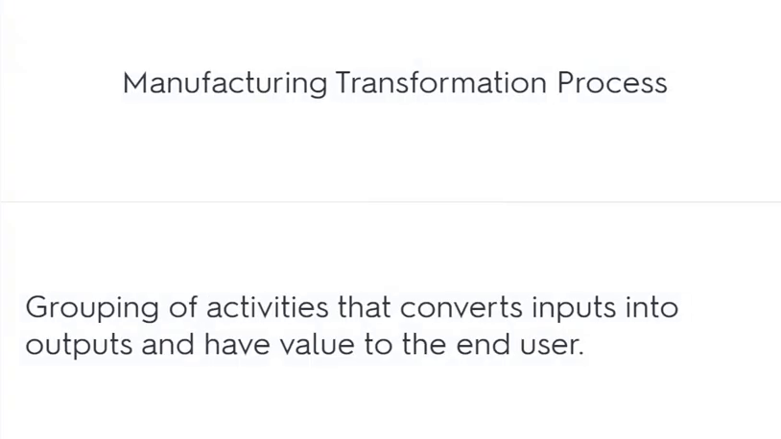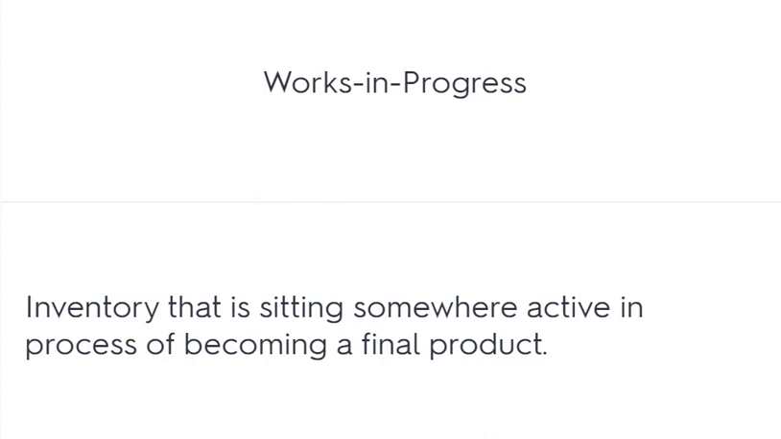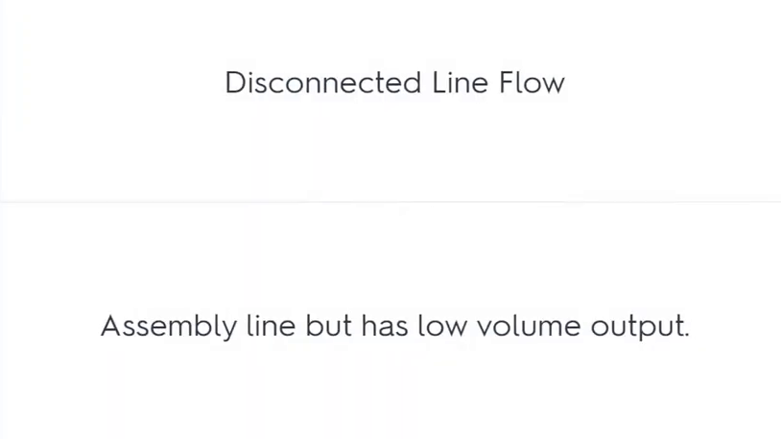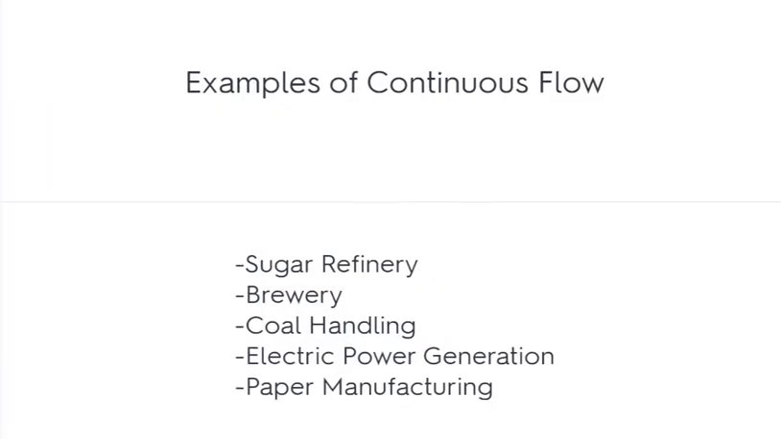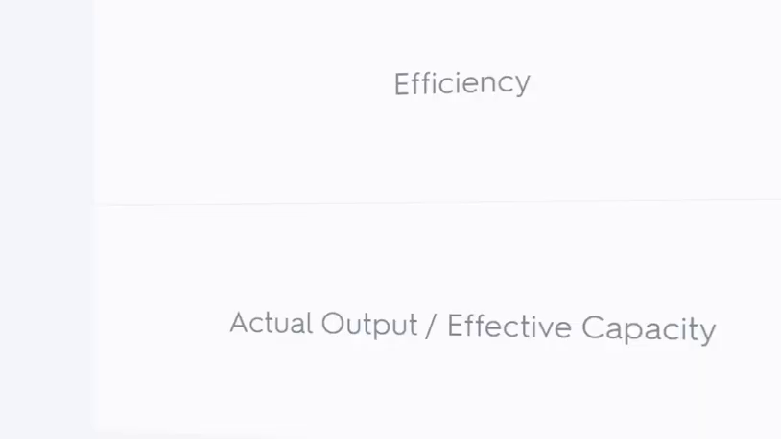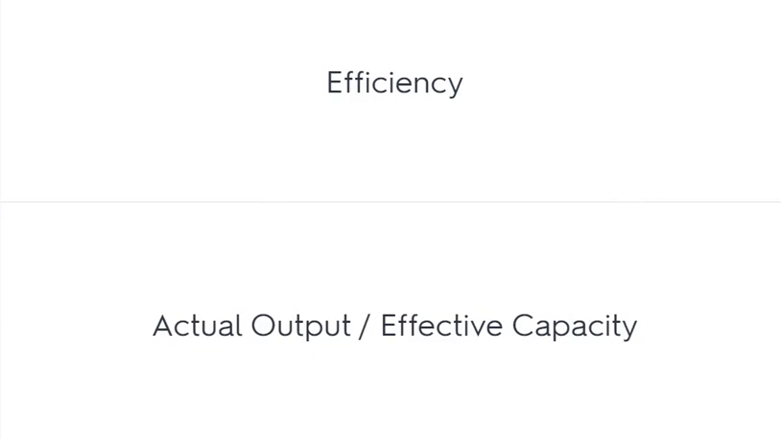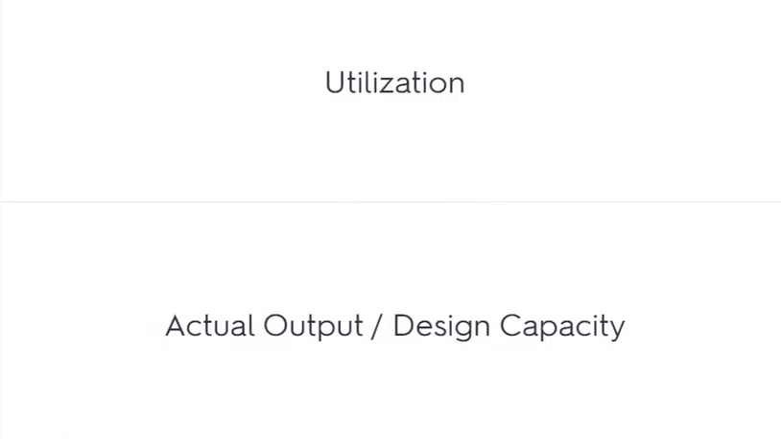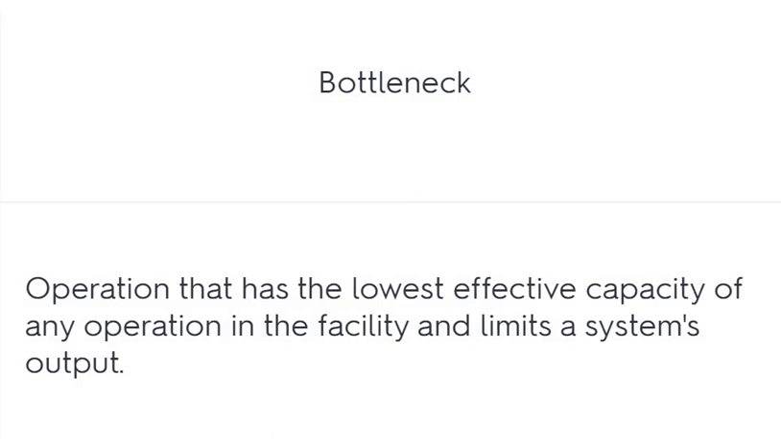Manufacturing transformation process: a grouping of activities that converts inputs into outputs and has value to the end user. Works in progress: inventory that is sitting somewhere, active in the process of becoming a final product. Disconnected line flow: an assembly line but with low volume output. Examples of continuous flow: sugar refinery, brewery, coal handling, electric power generation, paper manufacturing. Efficiency: actual output divided by effective capacity. Utilization: actual output divided by design capacity. Bottleneck: the operation that has the lowest effective capacity of any operation in the facility and limits the system's output.